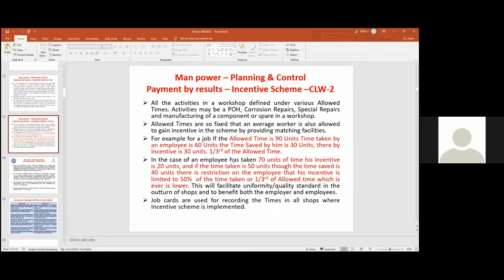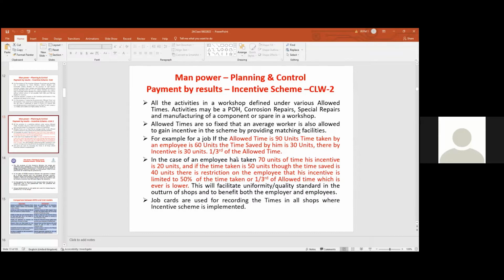I have checked the regulation a little for you. All the activities in the workshop are defined under various allowed times: cleaning a wheel, turning a wheel, cleaning a coach, mounting the water tank in a coach, fitting the ball bearing, a spring, a bogie, a wheel, any work. Every activity has an allowed time.